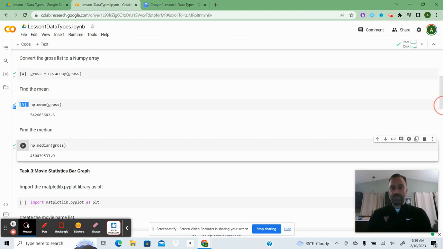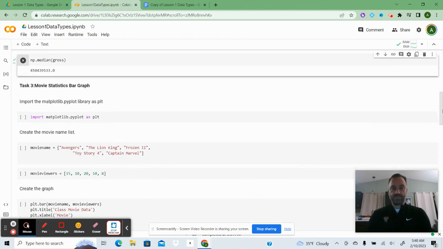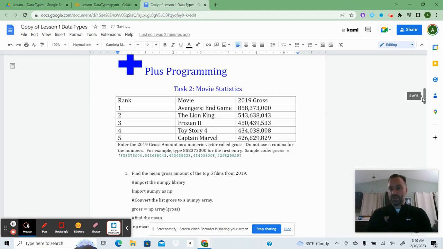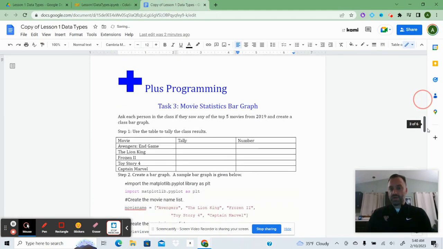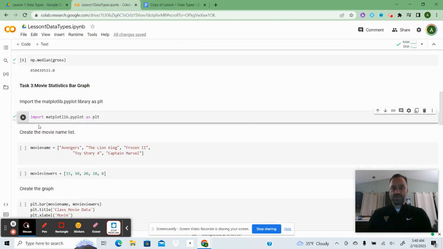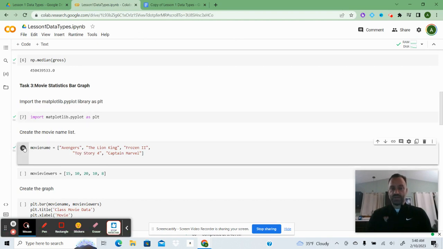So now we're going to learn how to make a bar graph. We're going to import matplotlib.pyplot as plt. And then what I'm going to do is make a list of the movie names. So I put movie names equals, and then just made a list.